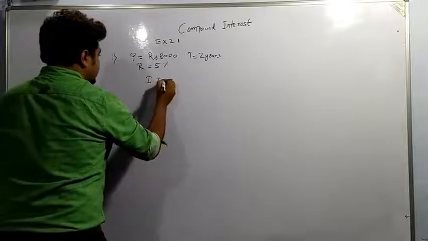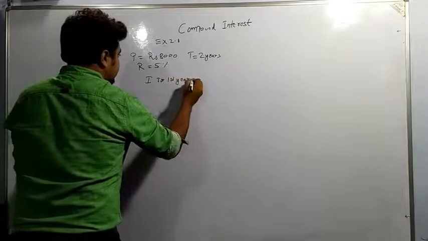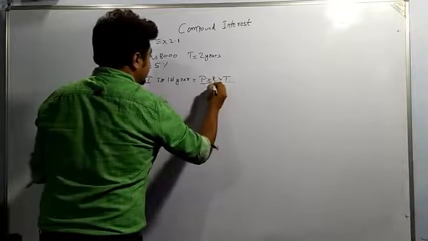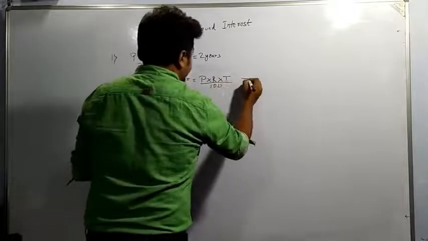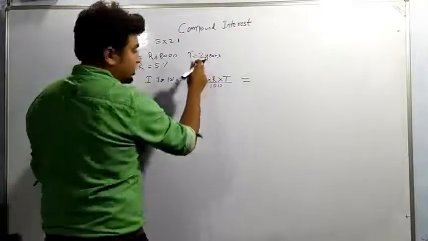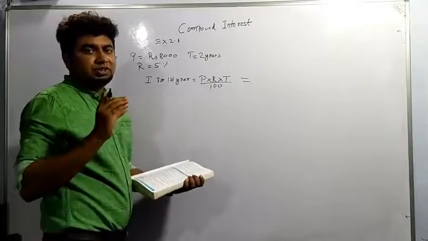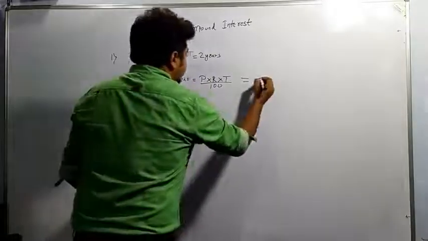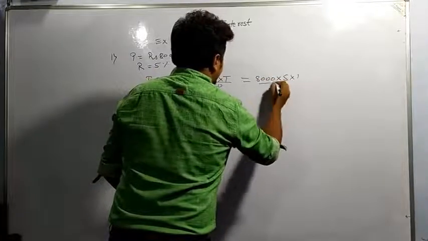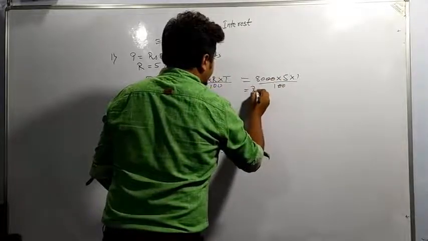So we'll find interest for first year, which is equal to P into R into T by 100. Time will be 1. First year means time is equal to 1. We don't have to take T equal to 2 because we are compounding annually, means for 1 year. So 8,000 into 5 into 1 by 100 is coming out to be 400 rupees.